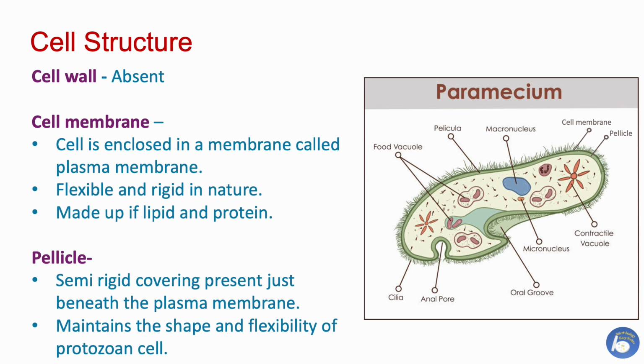And now the structure of protozoa. The first thing is the cell wall is absent. Cell membrane. The cell is enclosed in a membrane called the plasma membrane. It is flexible and rigid in nature. The membrane is made up of lipids and proteins. Next structure is pellicle. It is a semi-rigid covering present just beneath the plasma membrane. It maintains the shape and flexibility of the protozoan cell.